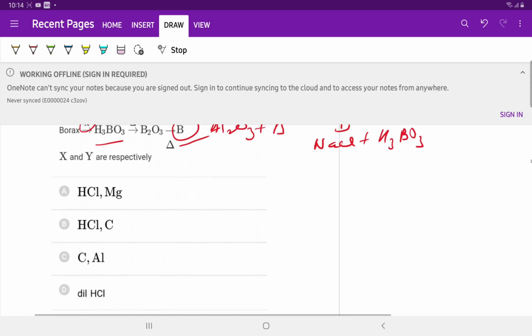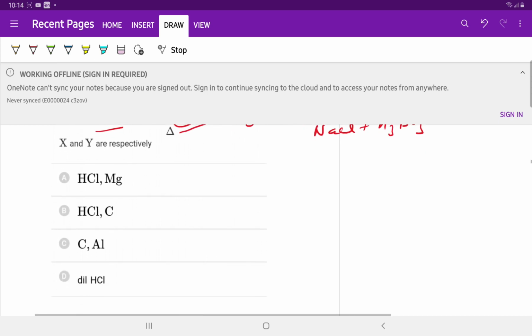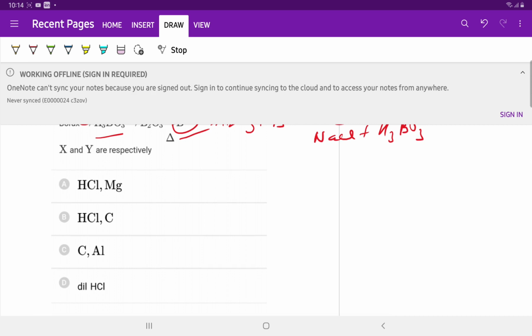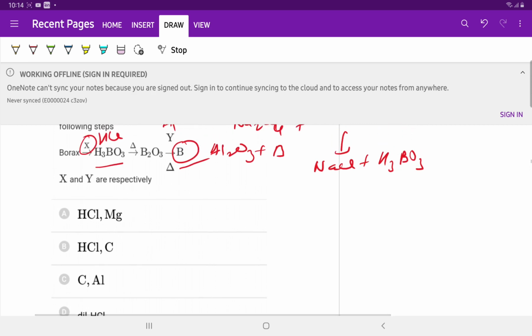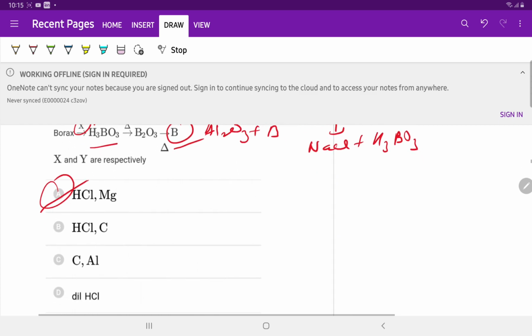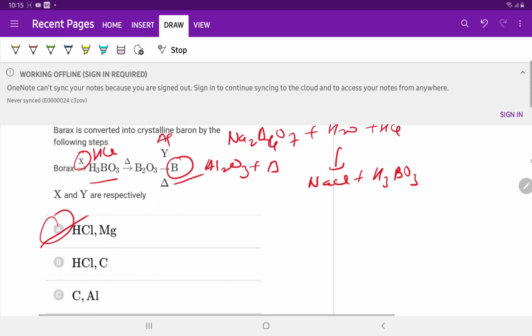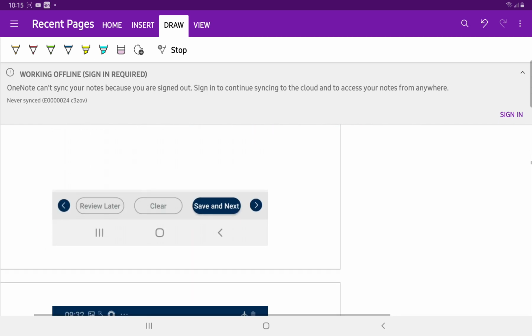Answer is HCl and aluminium. There is no such option. Magnesium is also correct: HCl and magnesium. Best available option is A. But the B2O3 aluminothermite process is used for the reduction of boric oxide or boric anhydride.